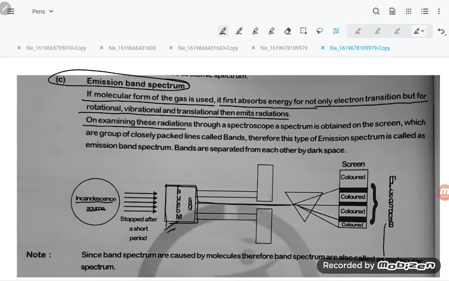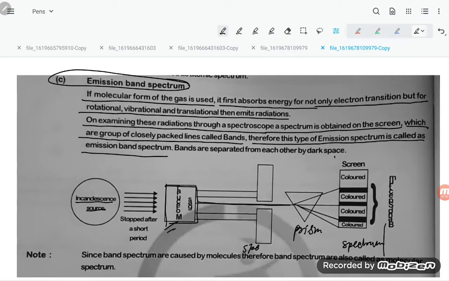On examining this radiation through the spectroscope, a spectrum is obtained on the screen. This is the spectrum because the light is passing through the prism. What is observed is a group of closely packed lines called bands, or color bands are forming. Therefore this type of emission spectrum is called emission band spectrum.